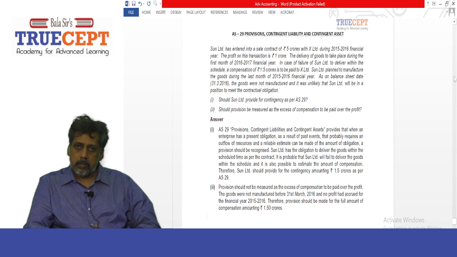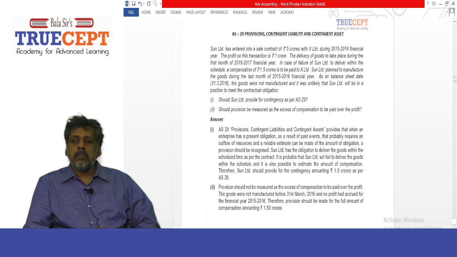In case of failure of Sun Limited to deliver within the schedule, a compensation of 1.5 crore is to be paid to X Limited. Now, Sun Limited planned to manufacture the goods during the last month of 2015-16 financial year. As on balance sheet date 31st March 2016, the goods were not manufactured and it was unlikely that Sun Limited will be in a position to meet the contractual obligation. Number 1. Should Sun Limited provide for contingency as per AS 29? Number 2. Should provision be measured as the excess of compensation to be paid over the profit?